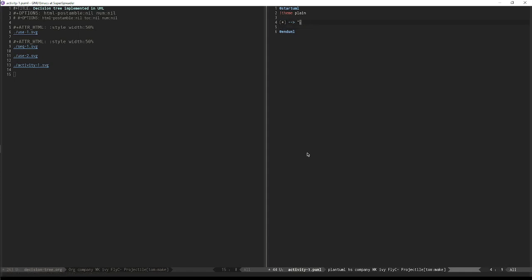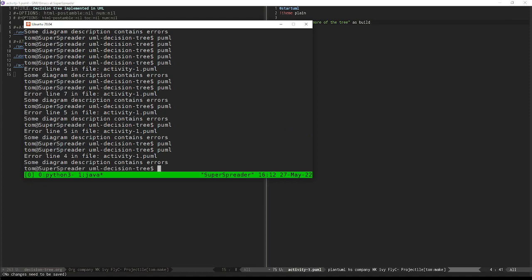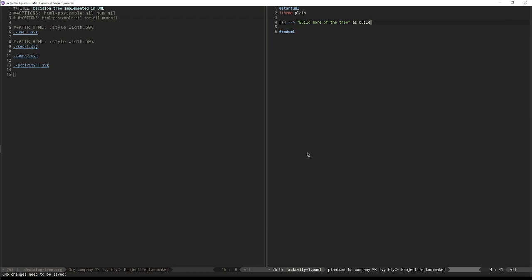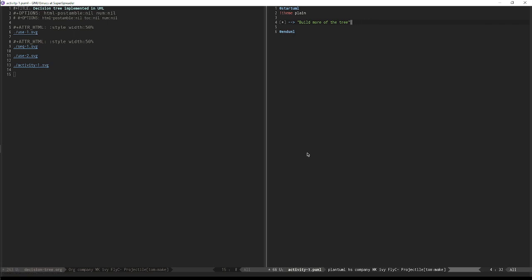So what if we did this? Build more of the tree as build. We want it to be as descriptive as possible. We don't want to just say build, because who can read it saying build and know what that means? You know what I mean? We want to give as much context in our names as possible. Oh man, it didn't let me do it. Okay, what if I do this?